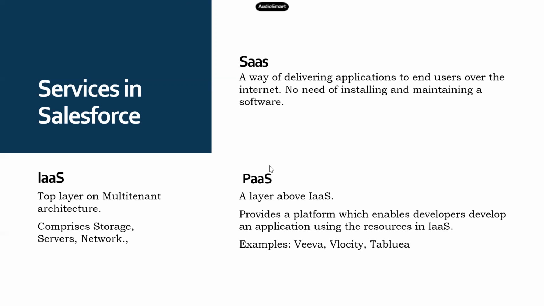But Velocity uses the PaaS layer, where Salesforce provides another platform on top of which clients can build a software application, right? There are more examples, like Tableau, Veeva CRM, and Velocity. There are quite a few applications that use Salesforce as a platform and build on top of whatever is provided by Salesforce. You can work on building software for your client. So on a high level, that's what Velocity is. It uses the PaaS layer of Salesforce.